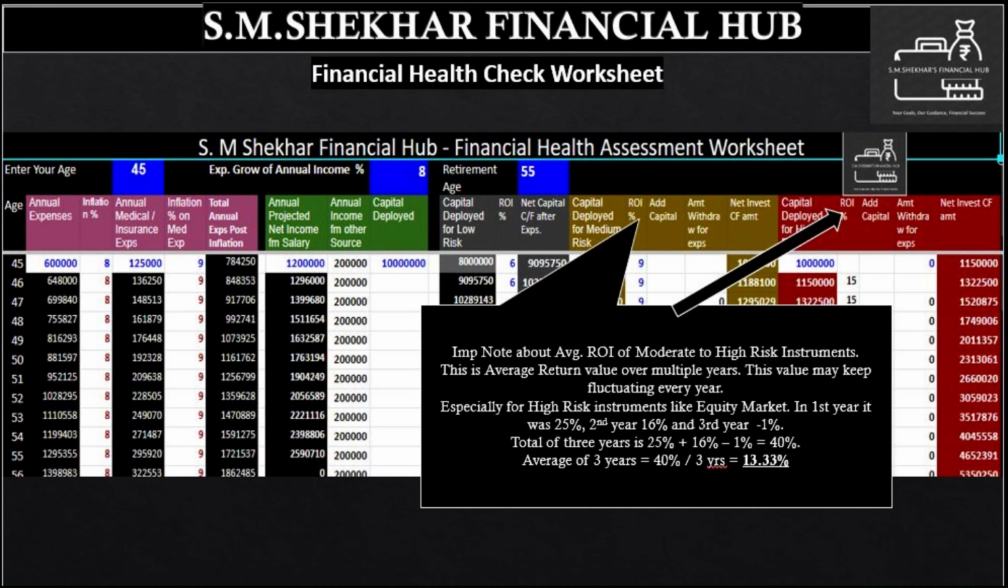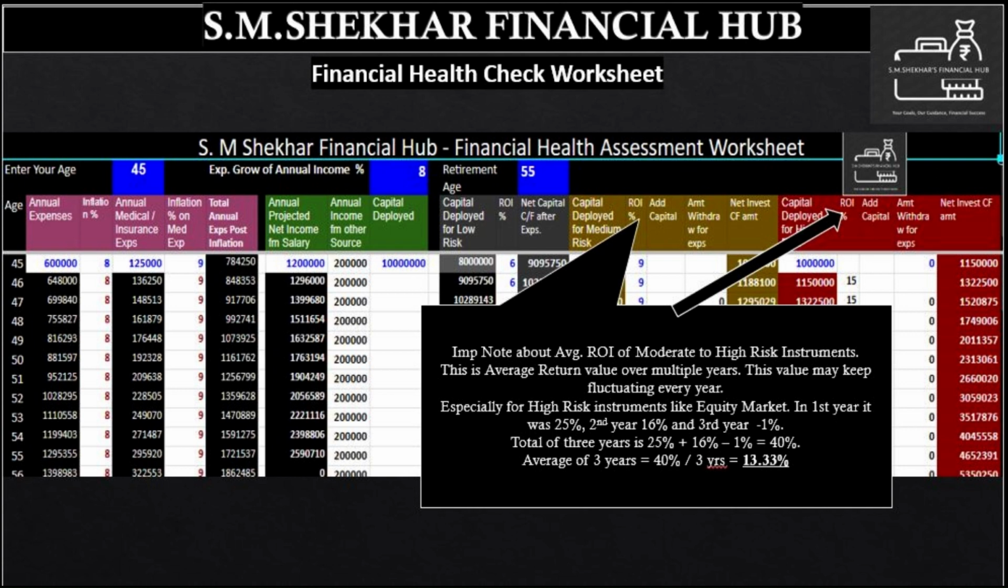Important note about average ROI, especially for moderate to high risk instruments. This is the average return value over multiple years. This value may keep fluctuating every year, especially for high-risk instruments like equity market. In the first year it was 25%, second year 16%, and third year -1%. Total of 3 years is 25% plus 16% minus 1% equals 40%. Average of 3 years is equal to 40% divided by 3 years, which equals 13.33%. Get yourself very clear about these concepts. If required, then watch this video multiple times.